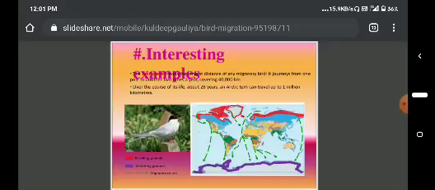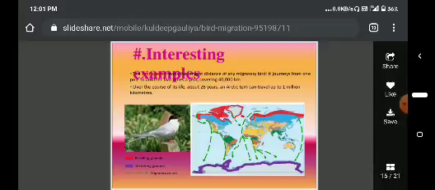Over the course of its life of about 26 years, the Arctic tern can travel up to 1 million kilometers. 1 million kilometers.